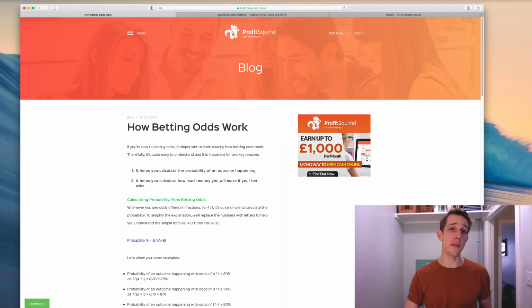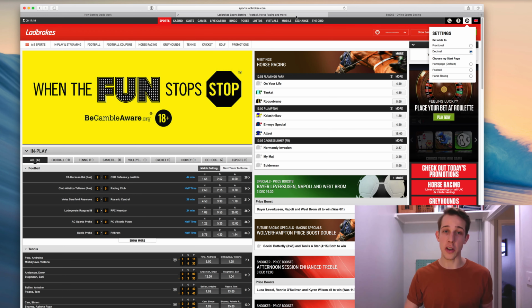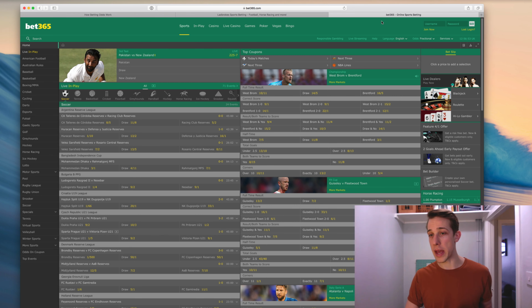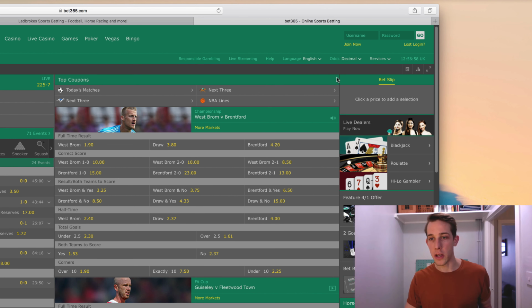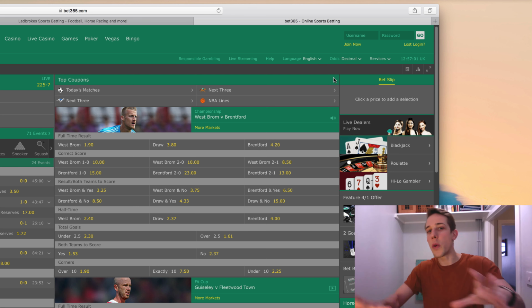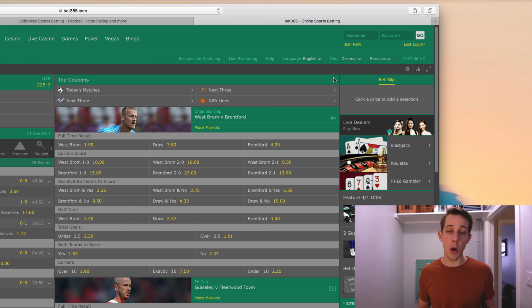You shouldn't have to do this conversion that often because, as I said, on all of the different bookmaker and exchanges, you can choose your odds format. So as I've shown you in Ladbrokes and this other example here, Bet365, again in the top right we see odds set to fractional. Go ahead, we change those to decimal. It will always be in that general top right area. If you can't find it, ask us in the forum or ask the live chat at the bookmaker, and they'll be able to guide you to how you change your odds to the decimal format. It's an easy skill, it's something very easy to learn, and it's something that you need to learn early on when you're starting to match bet.